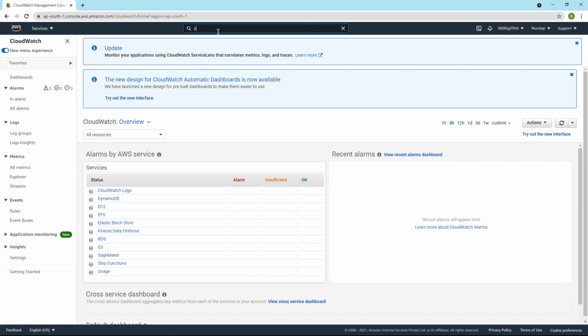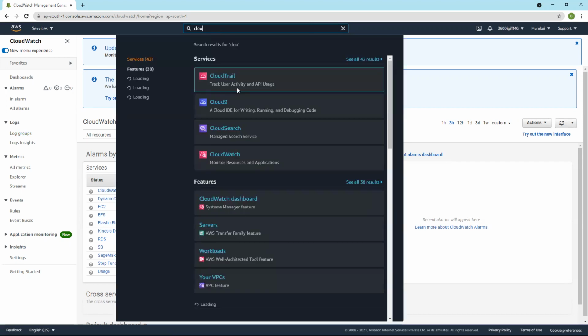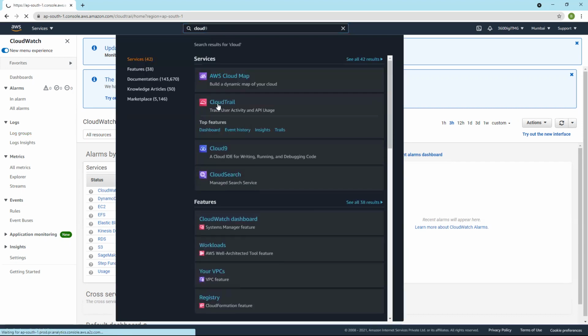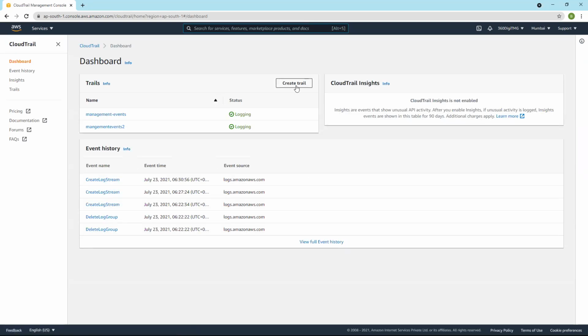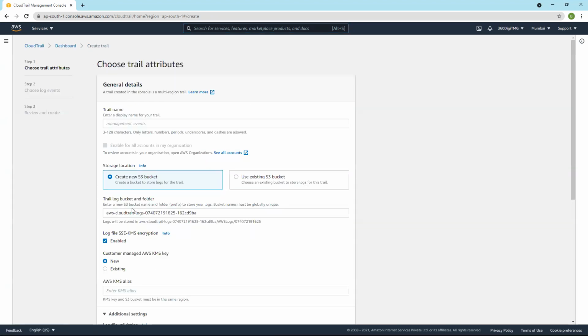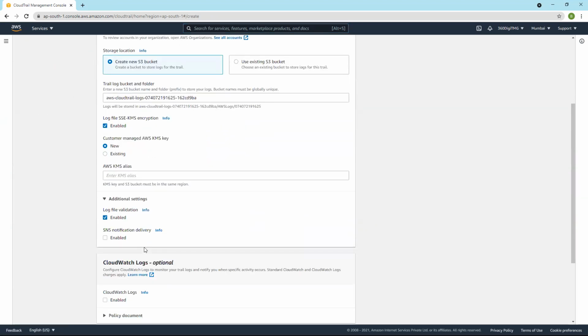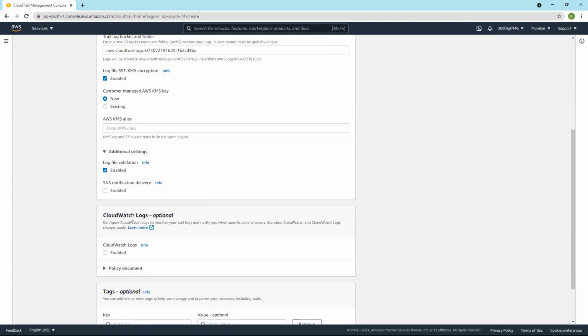And if you want to save these events, you can create a CloudTrail, and then it will create an S3 bucket and log all the events happening within the console. And while creating the CloudTrail, we have an option of logging them in CloudWatch logs.